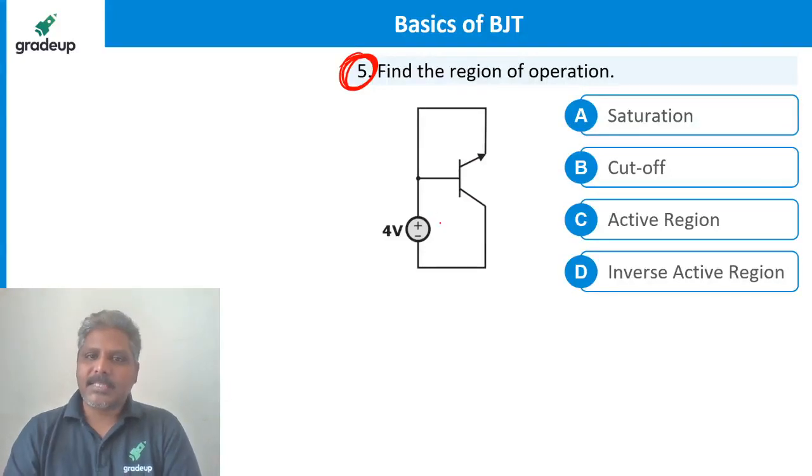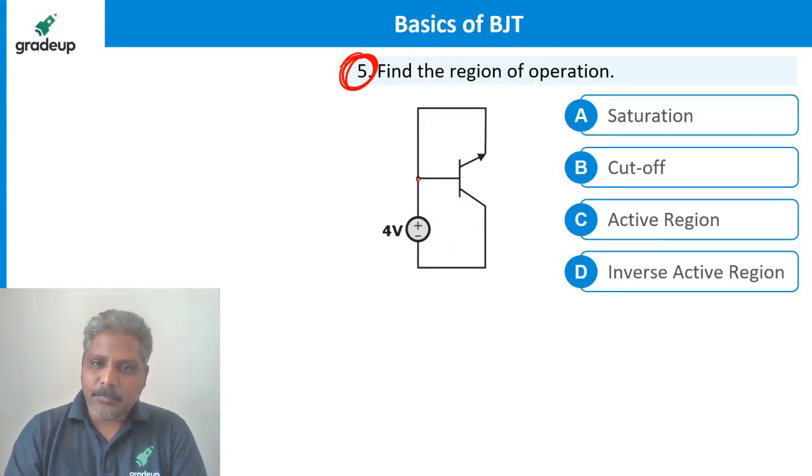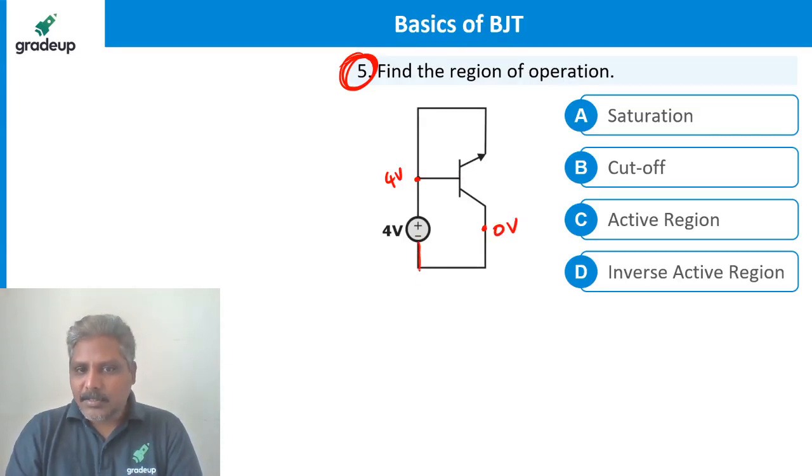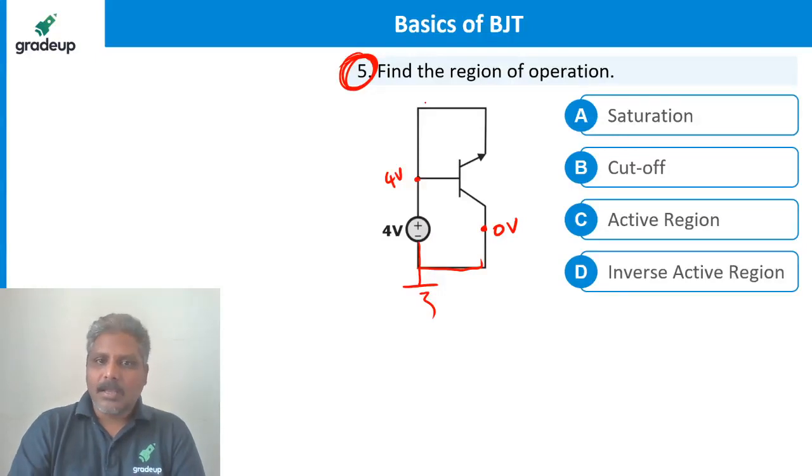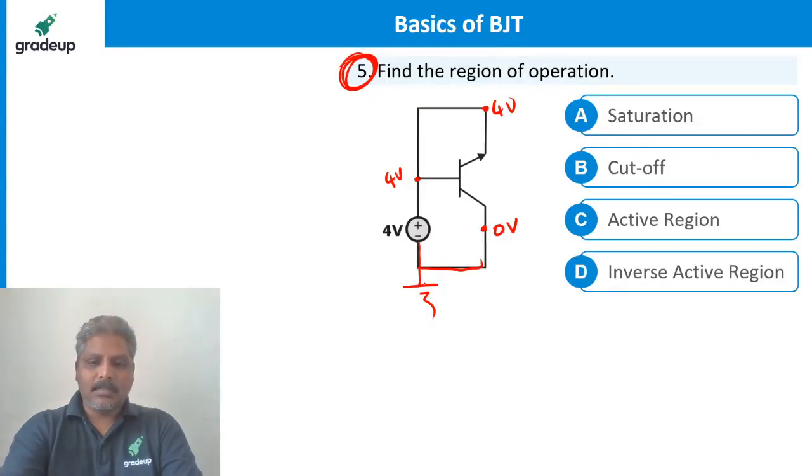Fifth one. See again, this is 4 volts. How much is this? 0 volts. Why? Because this is connected to the negative terminal. That means it is ground. That means this is also connected to the ground, no? So the voltage here is 0. How much is the voltage here? This is also 4 volts, because these two are shorted. These two are shorted, so this is 4 volts means here is also 4 volts.